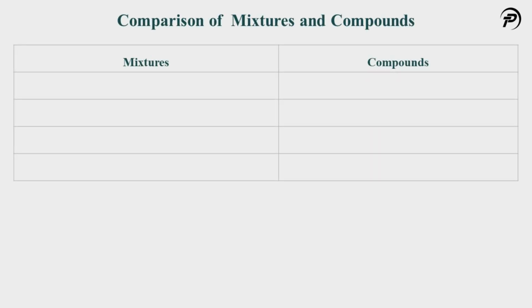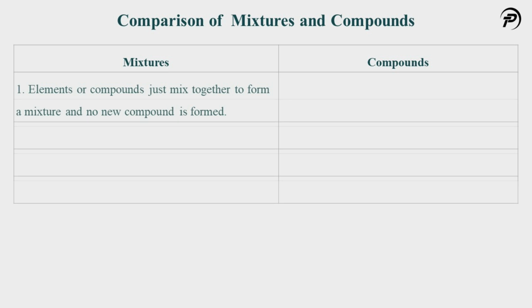Therefore, we can say that a mixture contains more than one substance. As we discussed in the previous section, a compound is a substance composed of two or more elements. And here we talked about mixtures, that mixtures are constituted by more than one kind of pure form of matter. As we can see, these two classifications need some more clarification. Hence, I am going to compare these two classifications. Let's have a look at this table. Comparison of mixtures and compounds.